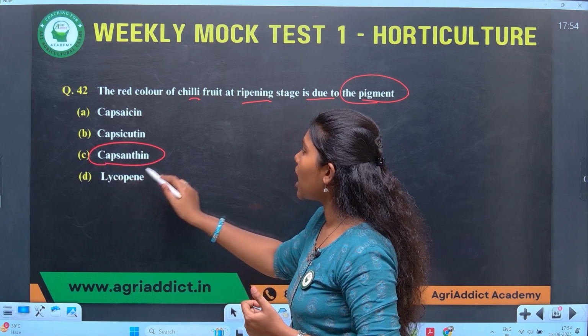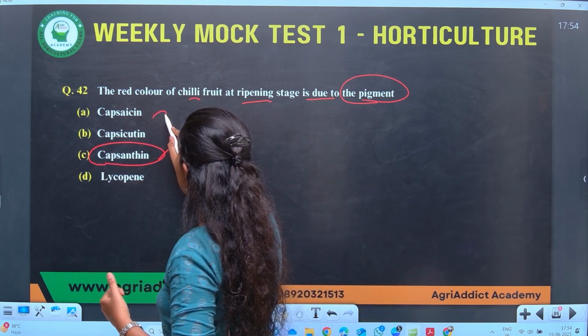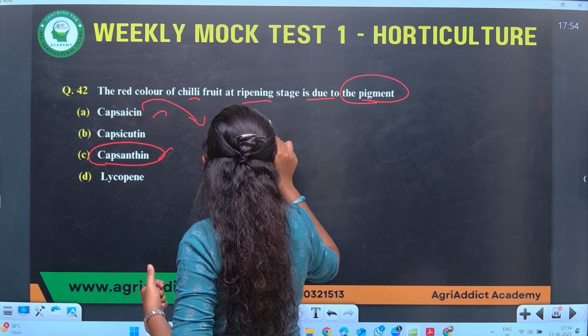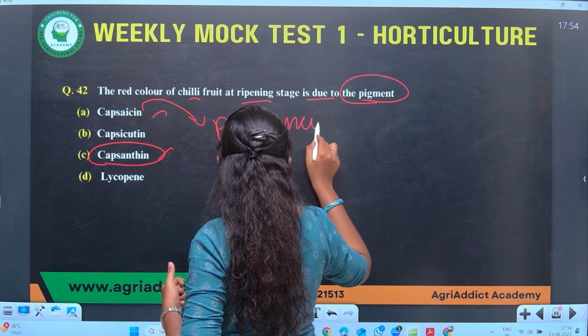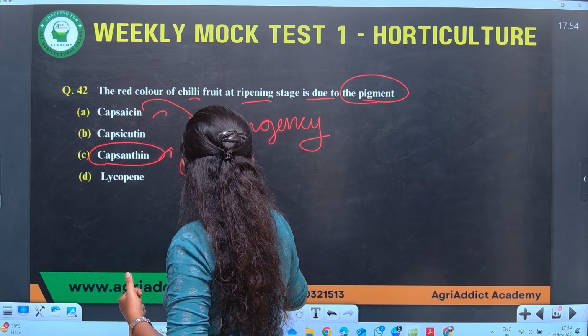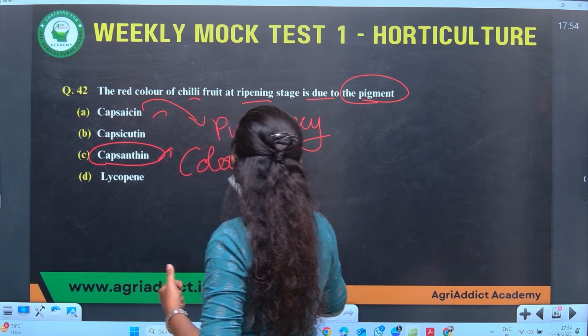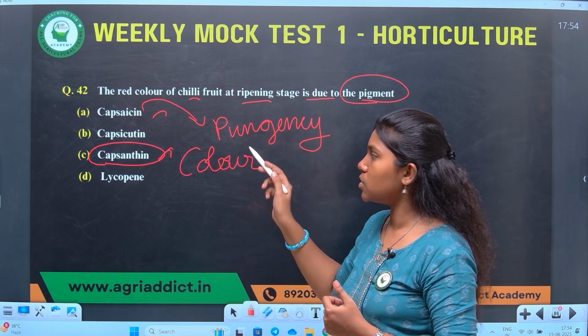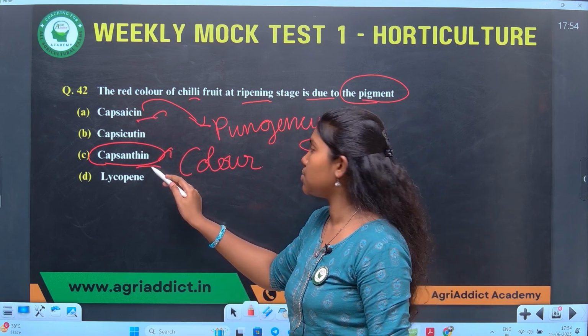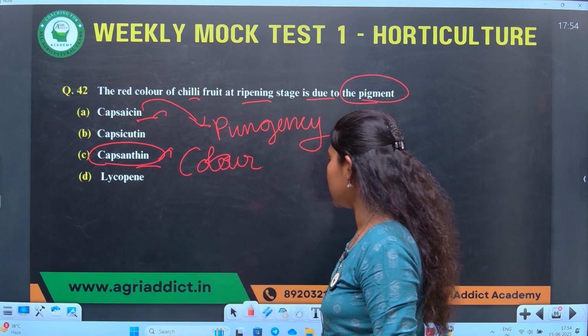You should be very careful about capsanthin and capsaicin. Capsaicin is responsible for pungency of the chili, whereas capsanthin is responsible for color. Be very clear about it, it will be confusing. Capsaicin is responsible for pungency and capsanthin is responsible for color of the chili.